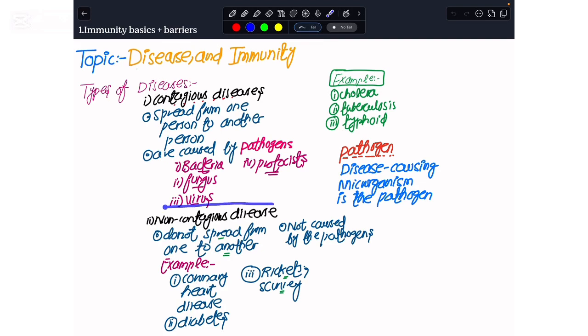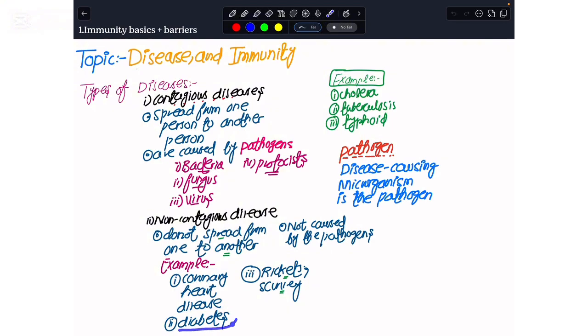Now, if I were to give you an idea about non-contagious or non-infectious diseases, they are never caused by pathogens, and for sure they would not spread from one person to another. Like if I were to quote some examples, if a person suffers from coronary heart disease, this only affects that particular person. Coronary heart disease is not due to any pathogen, but due to the coronary arteries being clogged up by atheromas or scabs. So ultimately, this would never spread from one person to another.